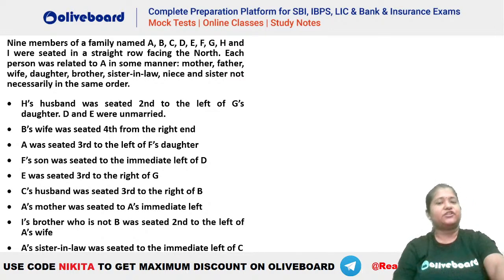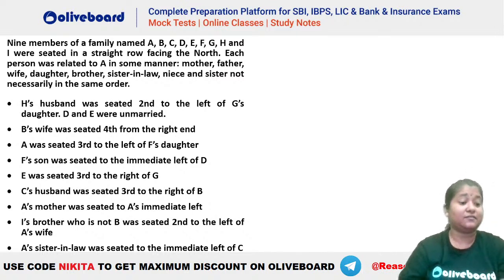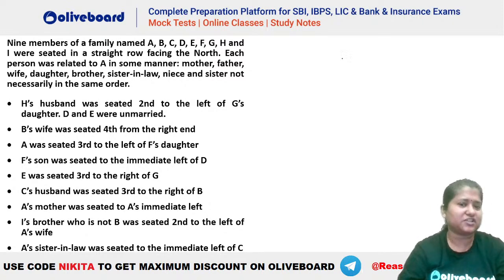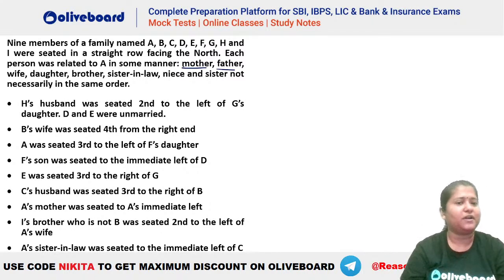Just go through the question, go through the hints, then we will make this together because this is quite tricky. You can at least make the family tree because the relations are given in here, right? The relations are given, so just make the family tree. Name cannot be seen because name has to be decided who is who, but you can make the tree, right? That is, let's say if A has a mother, father, wife, daughter, brother, sister-in-law, niece, sister, so you can see, you can make the diagram.